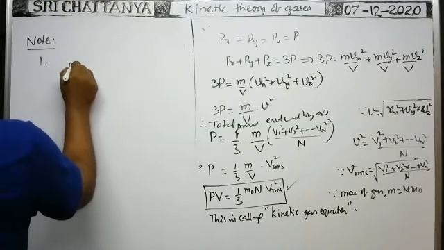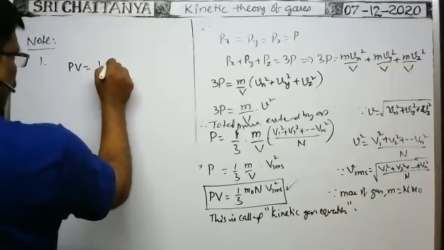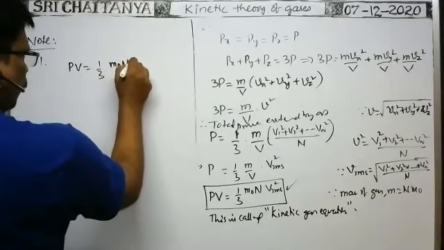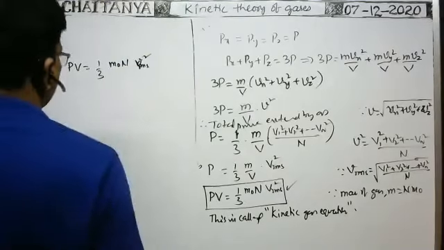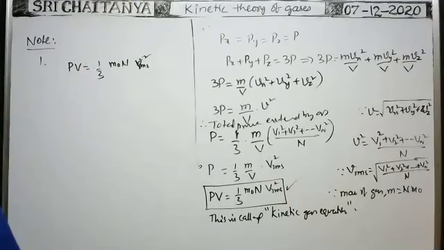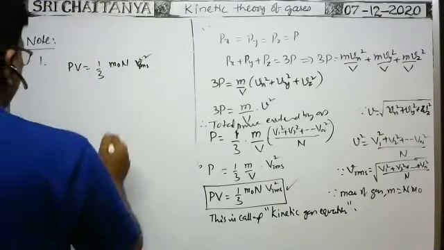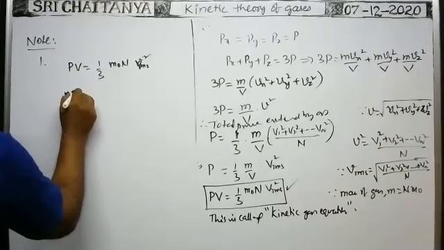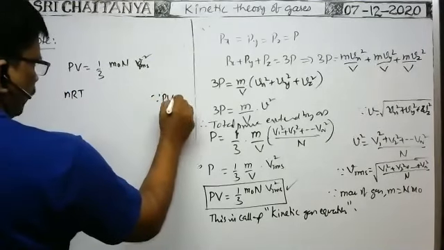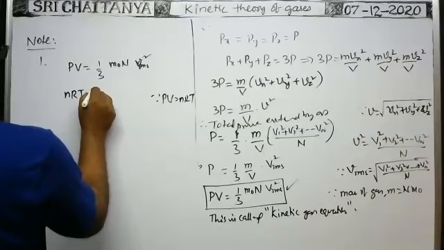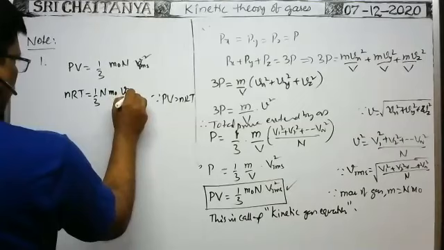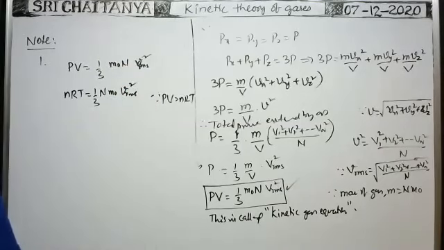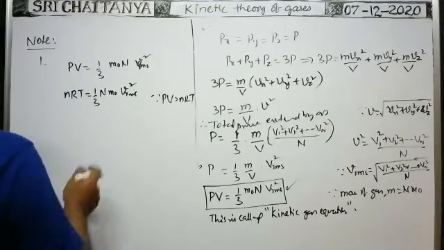So we know the kinetic gas equation: PV is equal to 1/3 m0 N v_RMS square. This is the kinetic gas equation. From this, PV can also be written as nRT, since PV is equal to nRT. So nRT is equal to 1/3 m0 N v_RMS square. Therefore, from this we have to find the RMS speed.